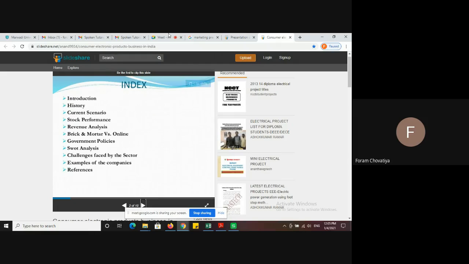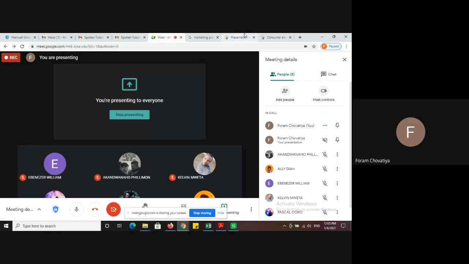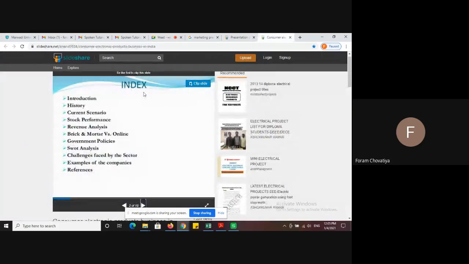So here you can also write: objectives, key points, overview, and index. Then the first point is introduction. Then history, current scenario, stock performance, revenue analysis, bricks and mortar versus online, then government policy. So in the next slides you have to discuss all those topics.